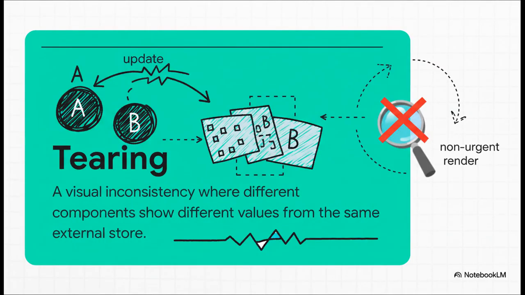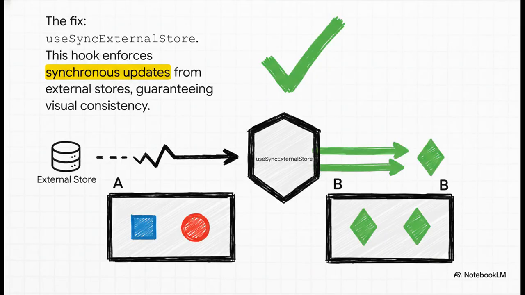But this new concurrent world introduces a really subtle problem called tearing. Imagine React is right in the middle of a big non-urgent render, and suddenly your external state manager, like Redux, pushes an update. What can happen is that some of your components render with the old state, while others render with the new state. You get this bizarre, inconsistent UI where it looks like it's literally torn in half. And thankfully, React has an official fix for this. useSyncExternalStore. It's a hook that's basically a handshake between React and external stores. It forces those updates to be synchronous, which guarantees that your entire UI is always looking at the same, consistent version of the state. No more tearing.